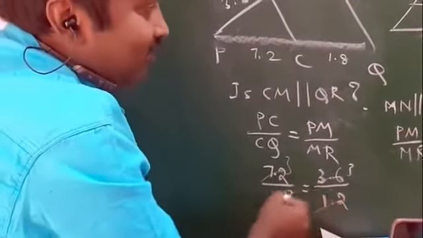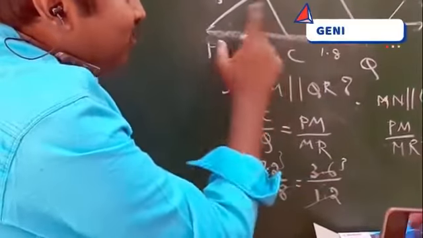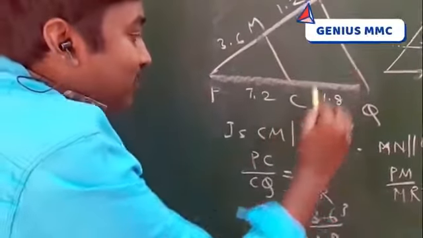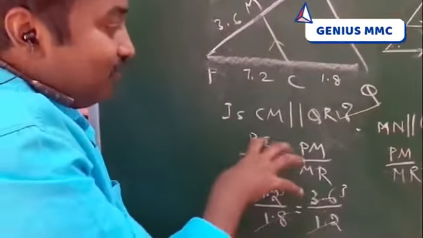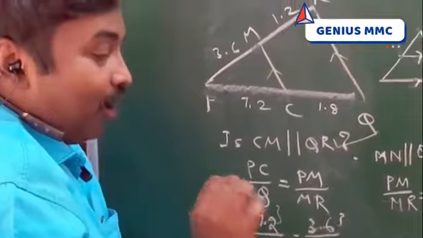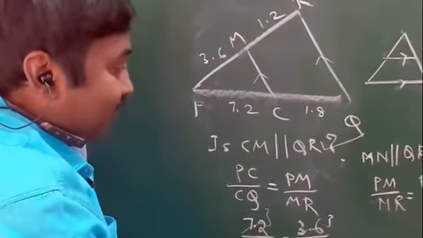So the ratios are the same. Since they are proportional, now this is what? Parallel. So this is called converse of BPT or converse of Thales theorem.